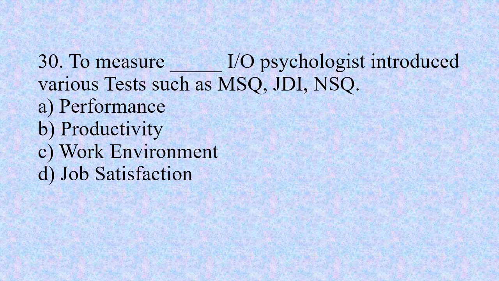Number 30. To measure dash, industrial organizational psychologists introduced various tests such as MSQ, JDI, and NSQ. And these tests measure option A, performance, option B, productivity, option C, work environment, and option D, job satisfaction. The right option is D, job satisfaction. So these tests basically measure job satisfaction.